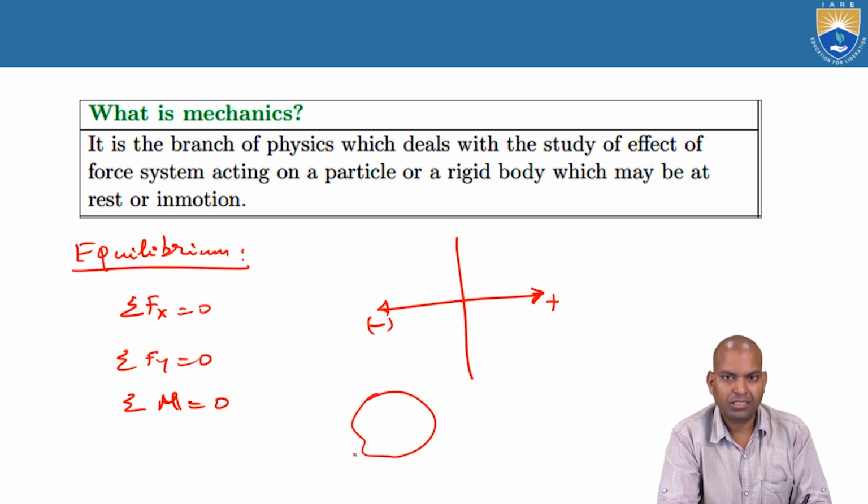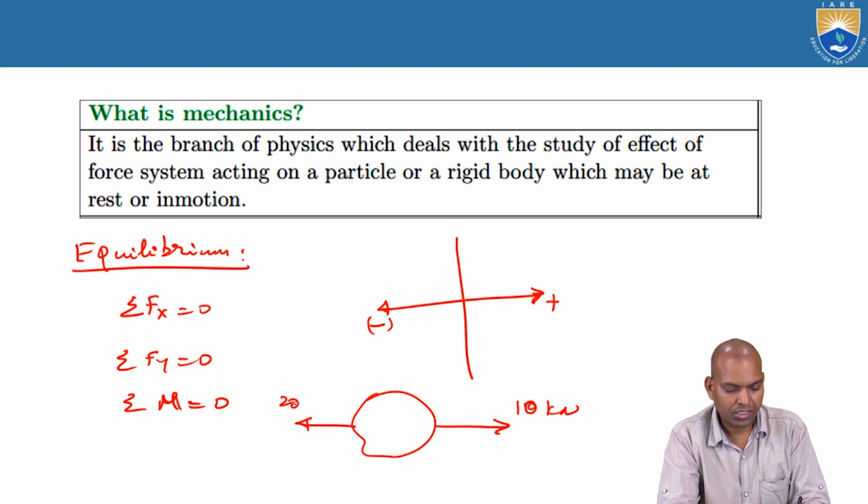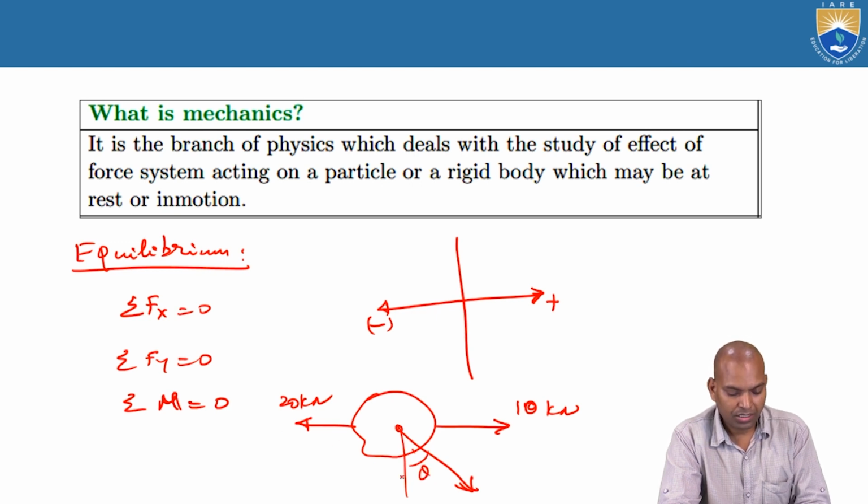Suppose some of the forces on the body act towards right and some towards left. So it is 10 newtons or 10 kilonewtons, here 20 kilonewtons. And some are with inclination, having some angle theta, say 30 degrees, and the force is 25.